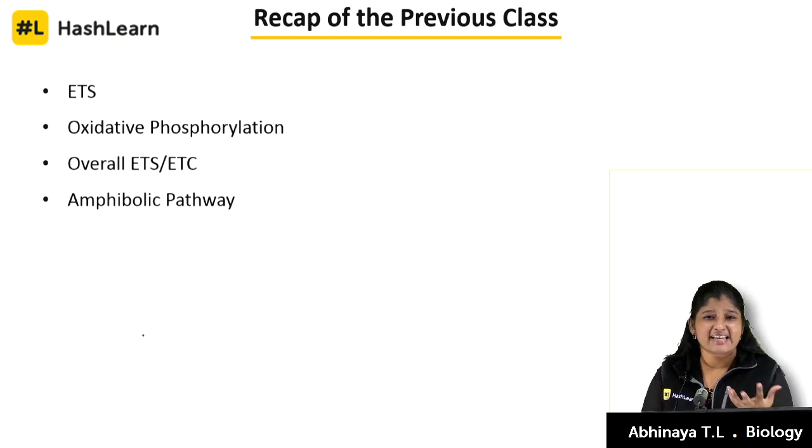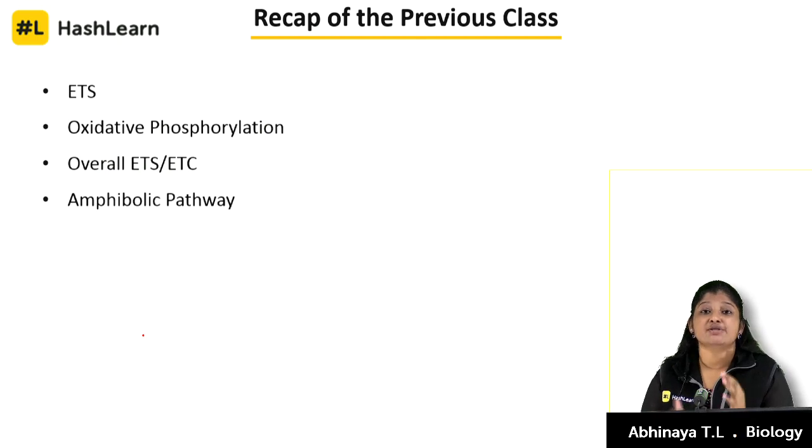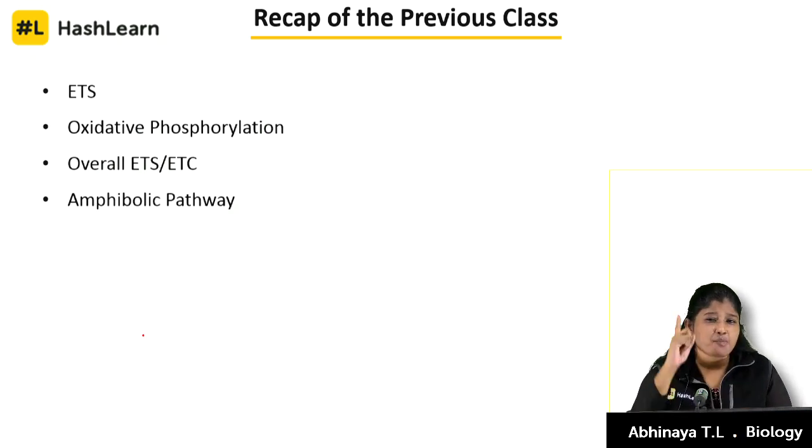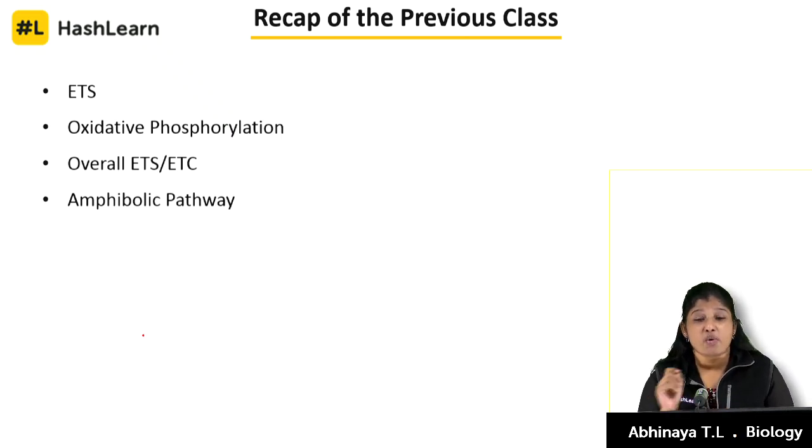We studied overall ETC, in the sense how many ATP molecules are produced from one molecule of NADH and how many ATP from one molecule of FADH2. And one more important thing I noted down is that each coenzyme requires one atom of oxygen.